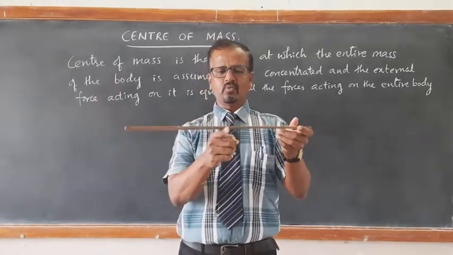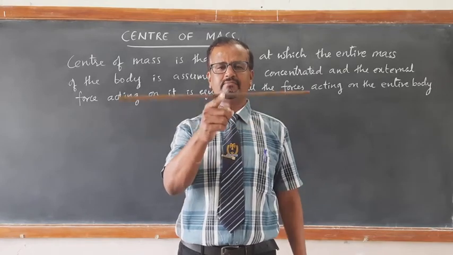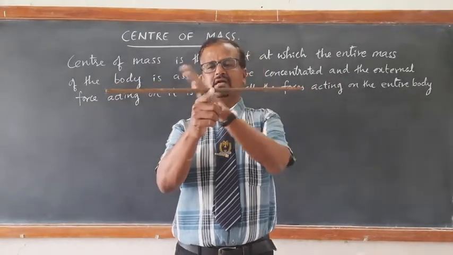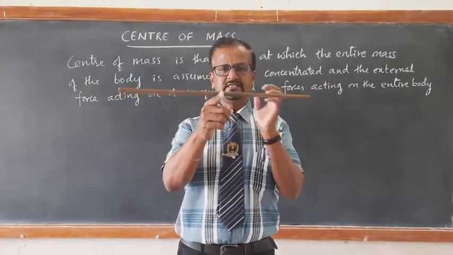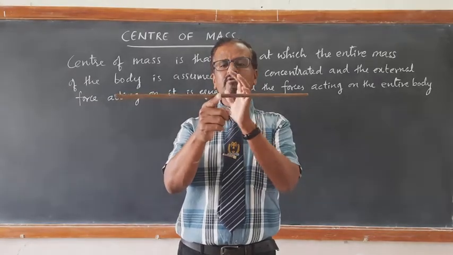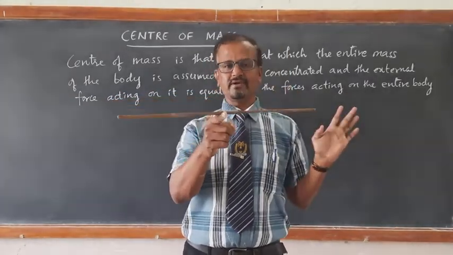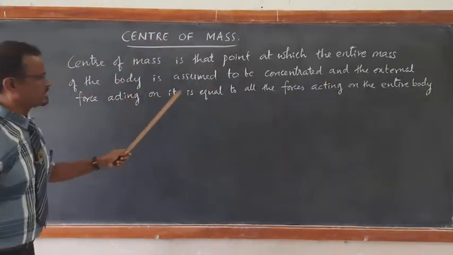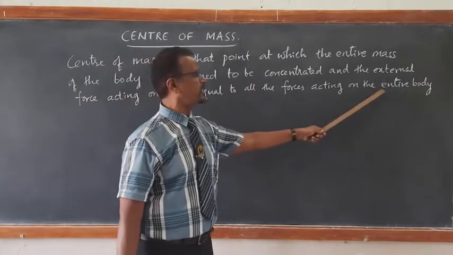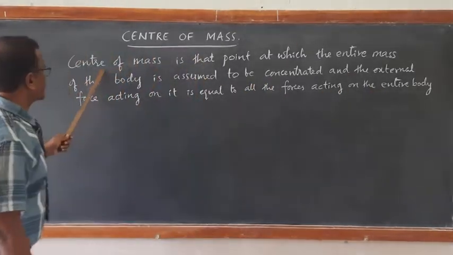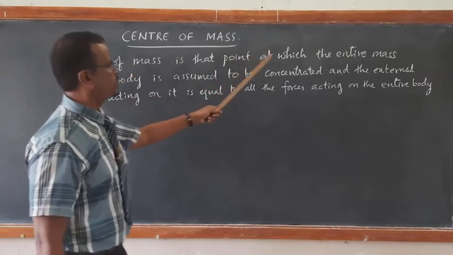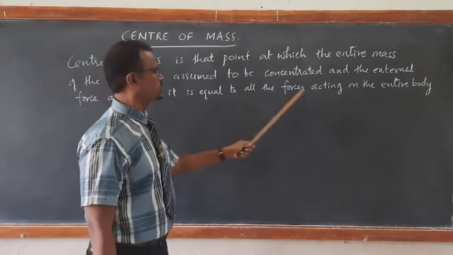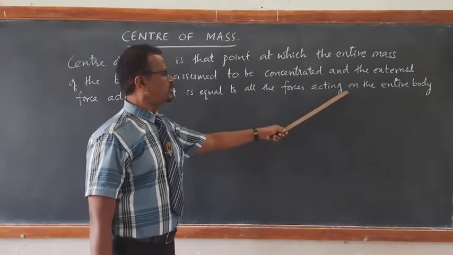So if I exert one particular force exactly at the center of mass and center of gravity, all those forces acting at different point masses is exactly equal to the force acting at that center of mass. That's what I have written. The external force acting on it is equal to all the forces acting on the entire body. So that is what we call center of mass. Center of mass is that point at which the entire mass is assumed to be concentrated, and the external force acting on it is equal to the forces acting on the entire body.